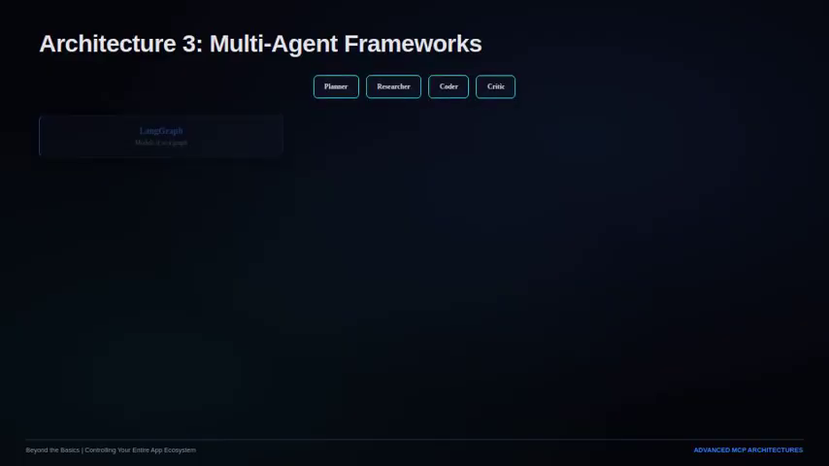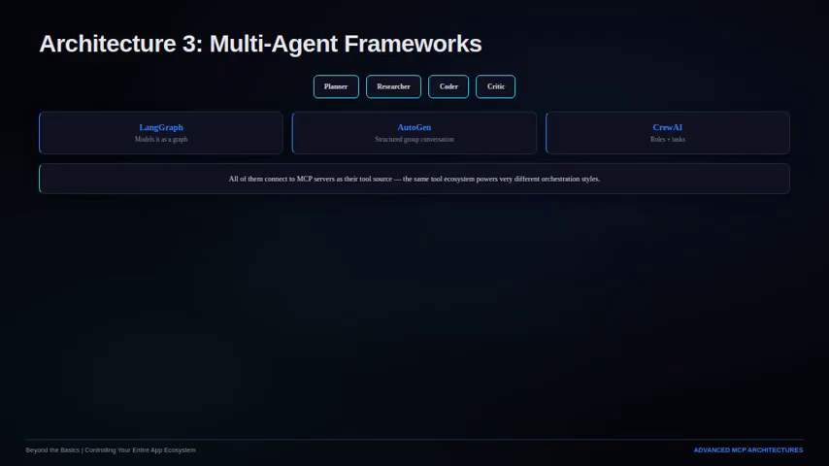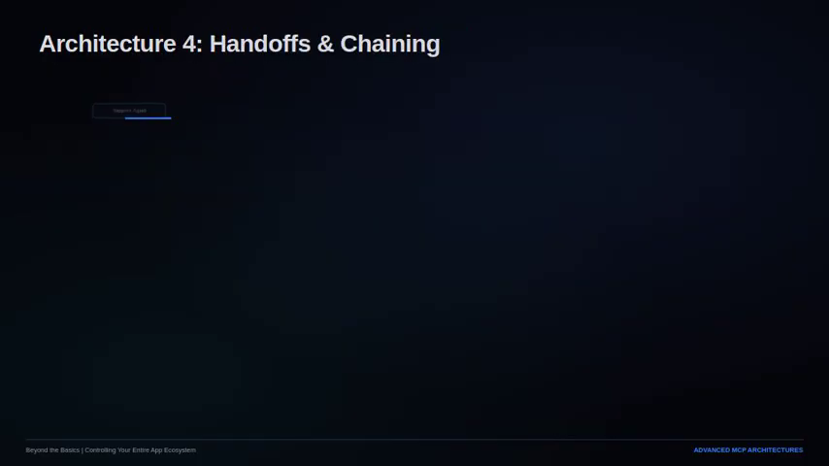Architecture 3. Multi-agent orchestration frameworks. Production systems increasingly decompose work across specialized agents: a planner that decides what to do, a researcher that gathers information, a coder that writes the implementation, and a critic that reviews the output. Frameworks like LangGraph model this as a graph. AutoGen models it as a structured group conversation. CrewAI models it as a crew, with defined roles and tasks. All of them connect to MCP servers as their tool source, meaning the same underlying tool ecosystem, and power very different orchestration styles.